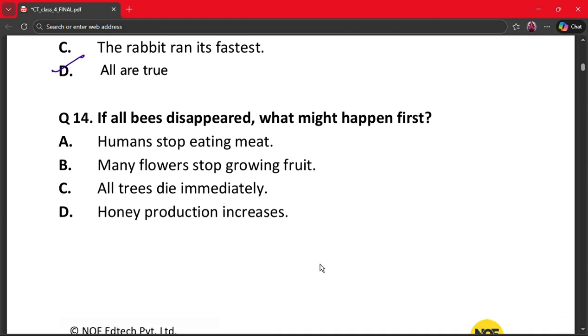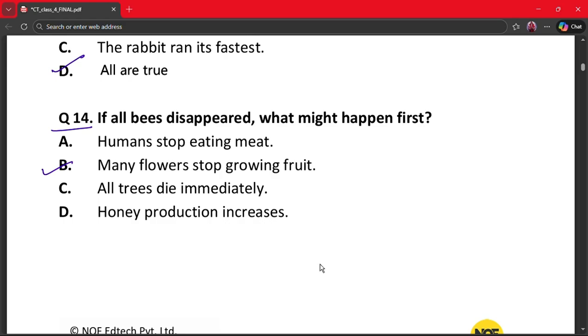Moving on to the next question, that is question number 14. If all bees disappeared, what might happen first? A. Humans stop eating meat. B. Many flowers stop growing fruit. C. All trees die immediately. And D. Honey production increases. Here, the correct answer is option B.